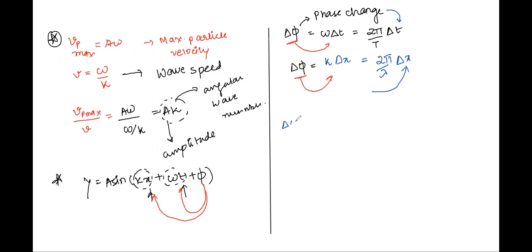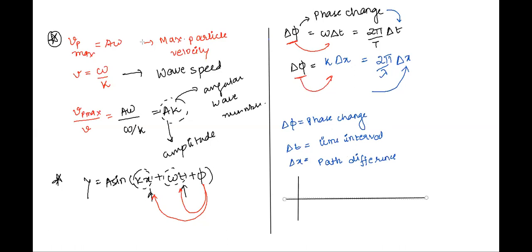So here, what are these values? Delta phi is called phase change. Delta t is called time interval. And delta x is called path difference, the difference of path. So to give you an example of what I mean by path difference: time interval we all understand, right? Let us see then what is path difference.